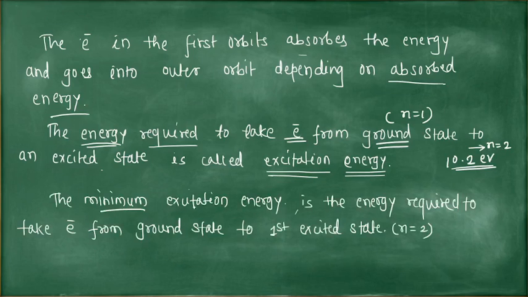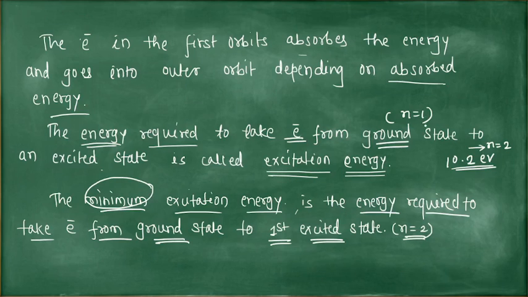The minimum excitation energy is the energy required to take the electron from the ground state to the first excited state. First excited state means the principal quantum number is n is equal to 2. This is the minimum excitation energy because the orbit is the second orbit, next to the first ground state.